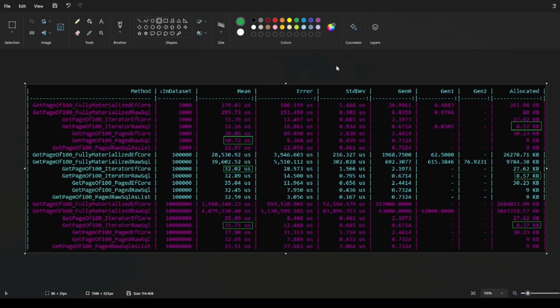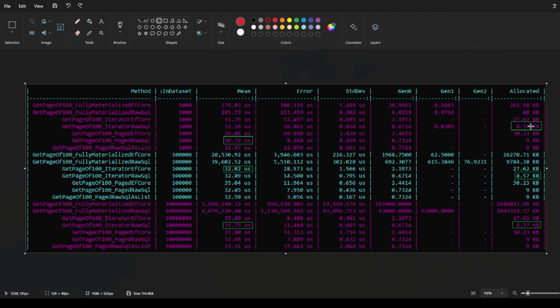All right, so this is a paging benchmark that's pulling back 100 records for the different full data sets that we have. So this is a smaller set because I'm only looking at methods that are going to make sense for pulling back pages of things. Looking at the 1000 item data set, pulling back 100 pages, the fastest implementation is a paging approach with raw SQL. It's very comparable to the others, so this group right here is all very similar. And then the worst is, of course, doing a fully materialized raw SQL dataset. It's also comparable to getting the Entity Framework result set fully materialized.